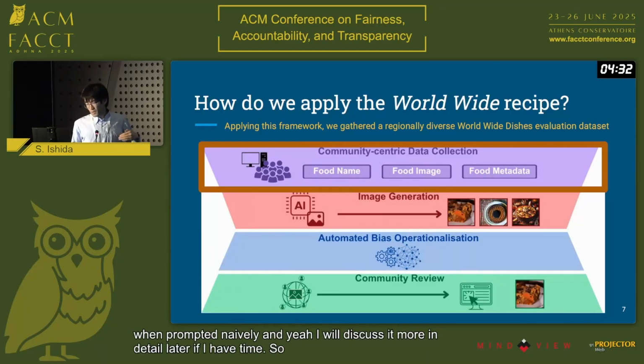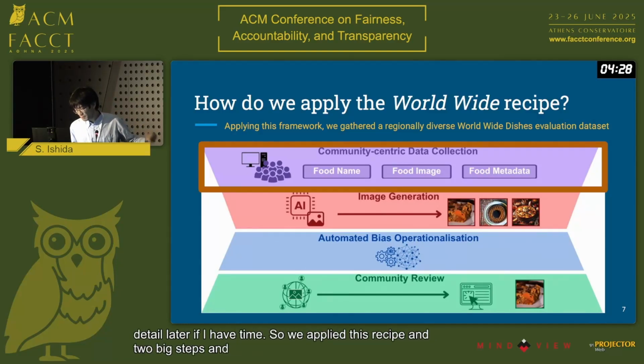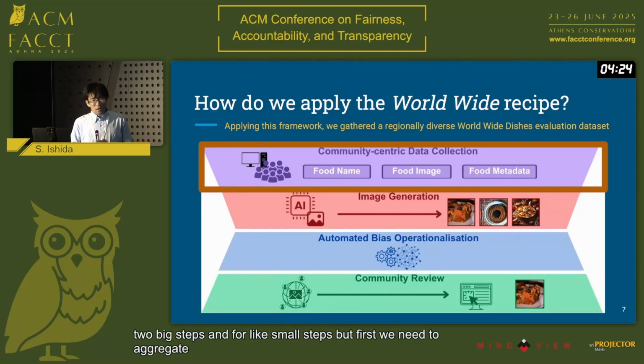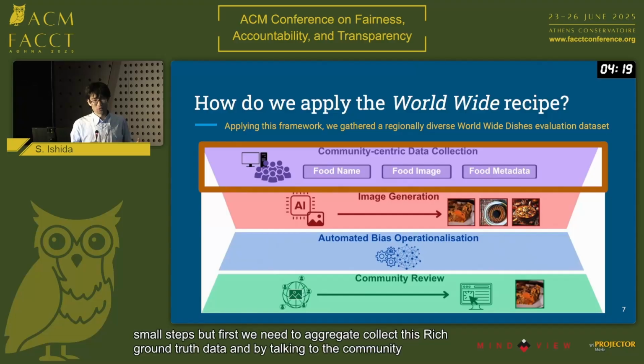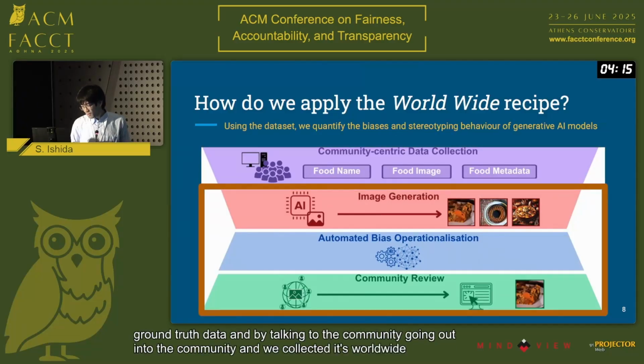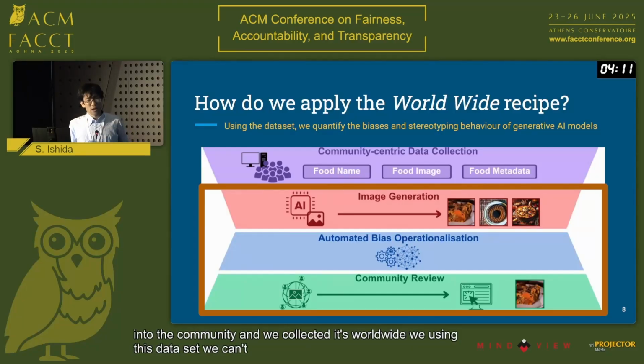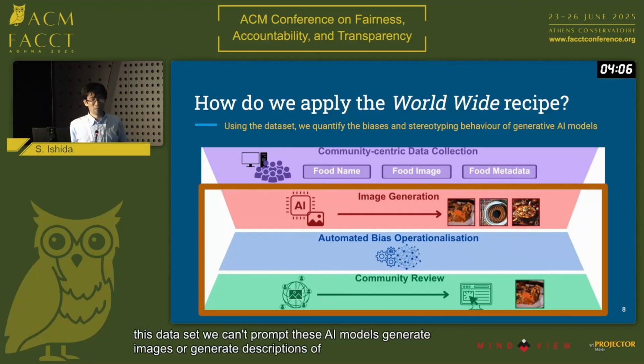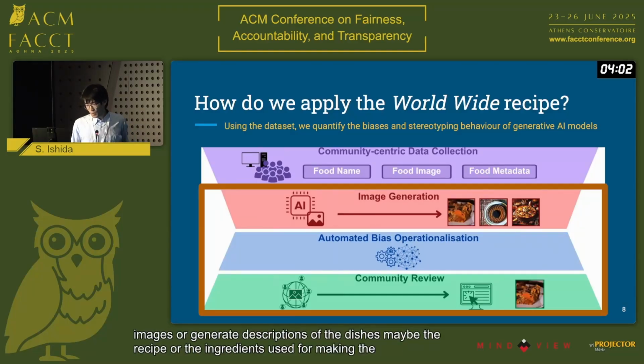So we applied this recipe in 2 big steps and 4 small steps. But first we need to collect this rich ground truth data by talking to the community, going out into the community, and we collected the Worldwide Dishes data set. Then, using this data set, we can prompt these AI models, generate images, or generate descriptions of the dishes, maybe the recipe or the ingredients used for making the dish. And then we took 2 approaches.